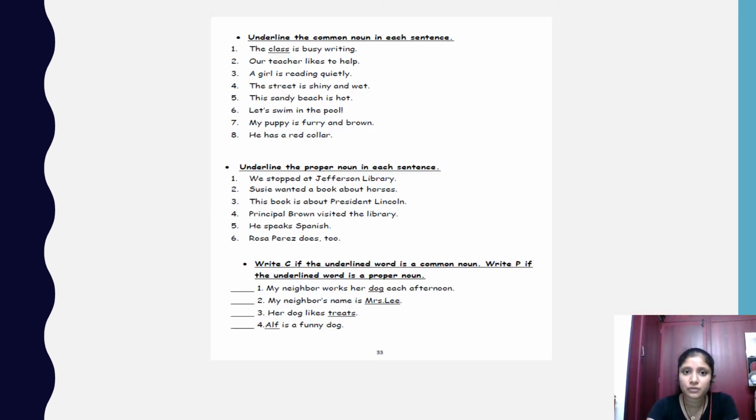And the next work you have to do in today's class is to underline the common noun in the given sentence. There are sentences given, and you read a sentence and identify which is the common noun. And in the next exercise you have to underline the proper noun. Understood? Once you do both exercises, the next one is to read the sentences, where I have already underlined the noun. You have to identify whether it is a common or proper noun. If it is a common noun, just write C. If it is a proper noun, write P. This is just for your practice, so you are thorough with it.